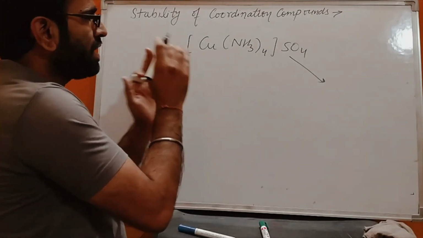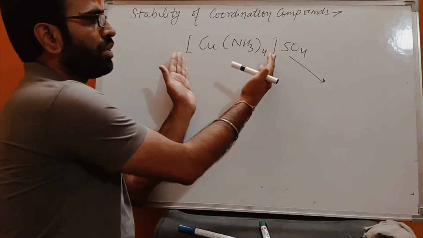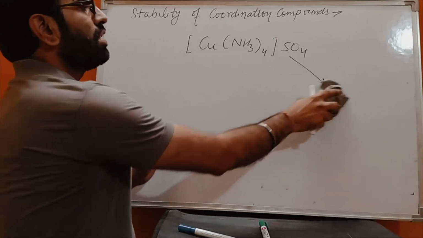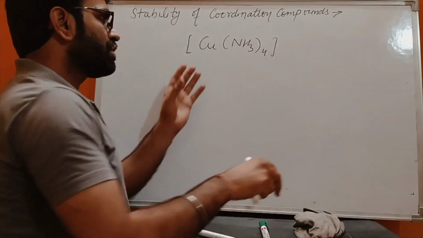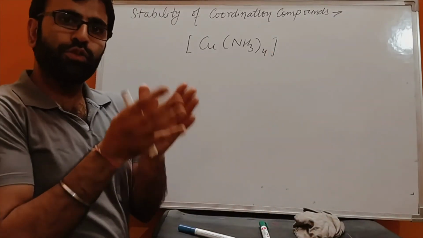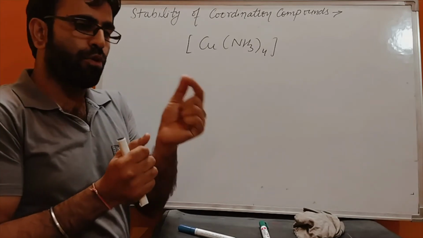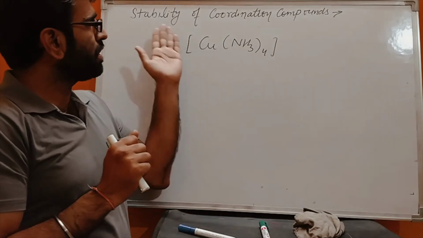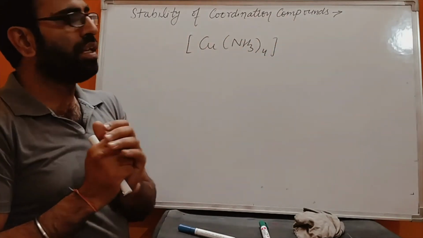Okay. So what did we discuss? This coordination entity does not dissociate, and actually it doesn't mean that its dissociation is 0%. It also dissociates, but up to a very small extent. So we will discuss the stability of this coordination compound.